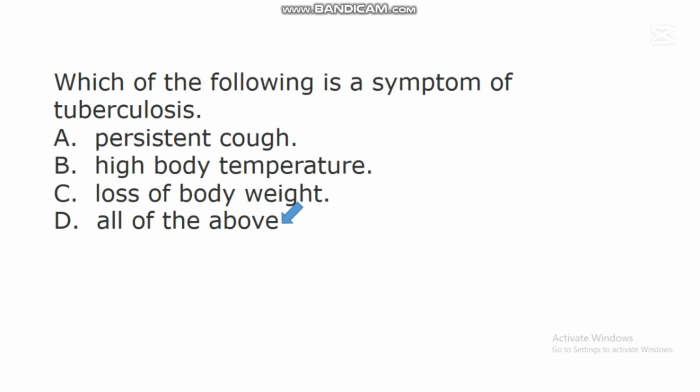All of the above. When an individual is suffering from a disease called tuberculosis, he or she will experience persistent cough. The body temperature of that person will be high. The body temperature will be above normal. There will be loss of body weight and other symptoms. All these options are various symptoms of tuberculosis, especially persistent cough. So in severe situations, an individual can even cough out blood in the process. So tuberculosis is one of the deadly diseases caused by bacteria.